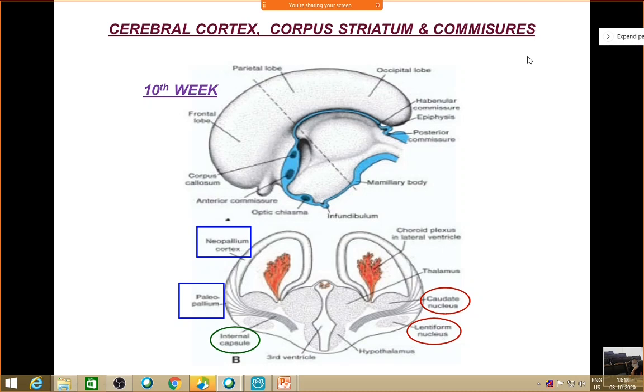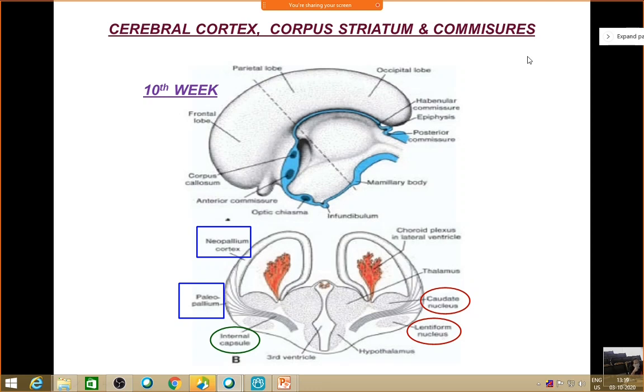So in the neopallium cortex, what happens? Waves of neuroblasts coming from the neuroepithelial layer will migrate to the surface, just like in your cerebellar cortex. They will migrate to the surface of the cerebrum, where they will settle just below the pia mater. Then a second wave of neuroblasts will again migrate. It will push past the first formed layer and occupy the most superficial area of the cerebral hemisphere, where it will lie below the pia mater. Like this, the cycle keeps on repeating.